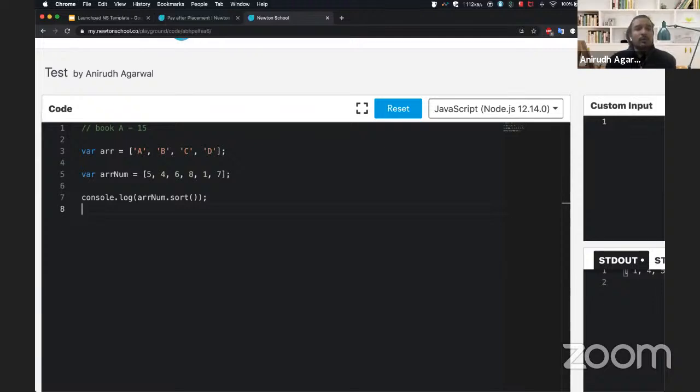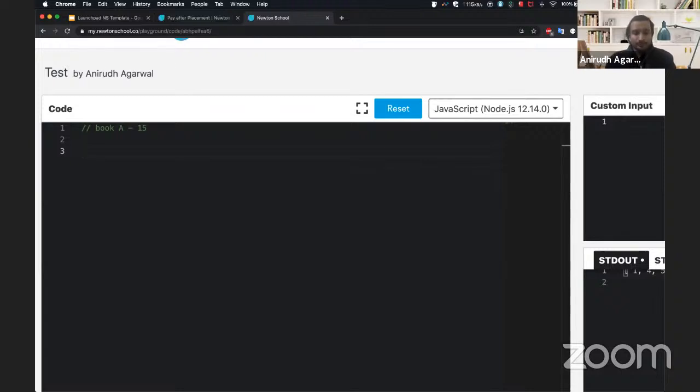Cool. Now we'll move on to JavaScript objects. Referring back to the library management system example, let's say the library had 500 books.